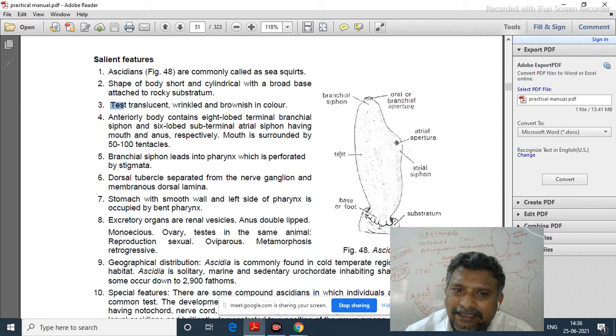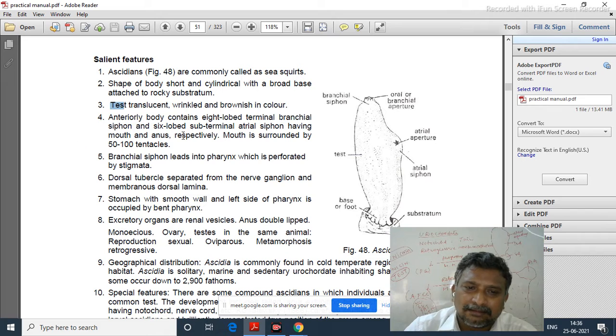Anteriorly the body contains an 8-lobed terminal branchial siphon and a 6-lobed subterminal atrial siphon having mouth and anus. Two siphons are here, the branchial siphon and the atrial siphon. The mouth is surrounded by 50 to 100 tentacles.